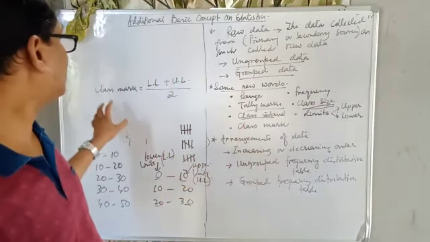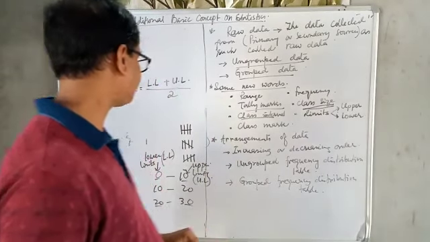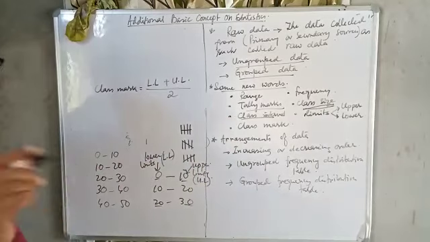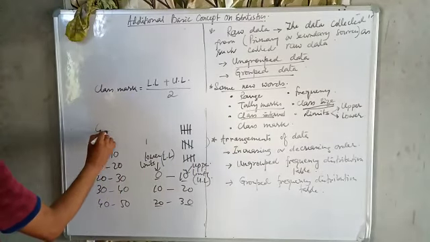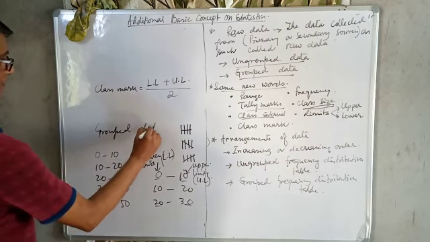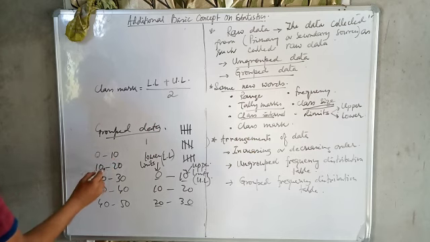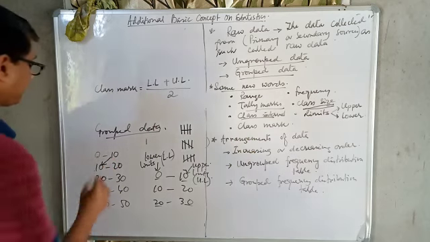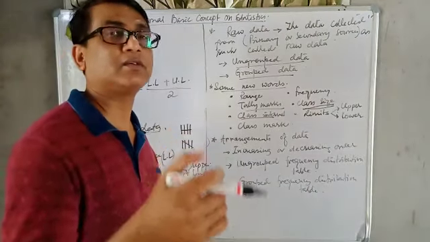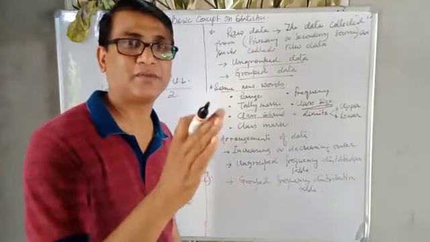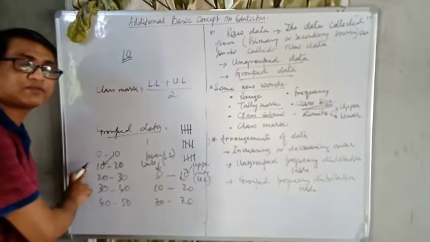And class mark, how can you make a class mark? Lower limit plus upper limit divided by 2, the middle of the class. Now see, one thing, be careful. In grouped data, if we say 0 to 10, 10 to 20, there is a continuation. Now the value 10, if one student is getting 10, which group will he be in? 0 to 10 means less than 10. 10 again starts from here.